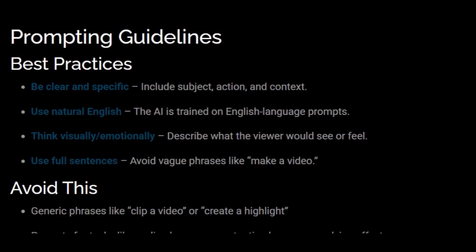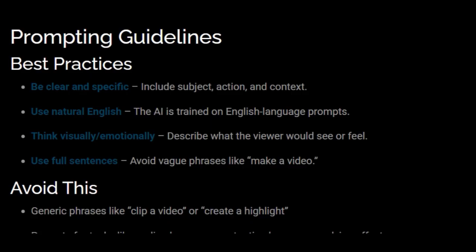Here are the prompting guidelines. 1. Be clear and specific. Include subject, action, and context. 2. Use natural language. That is, the AI is trained on English language prompts, so you must use natural English language. 3. Think visually and emotionally, which means you need to describe what the viewer would see or feel. And lastly, use full sentences.